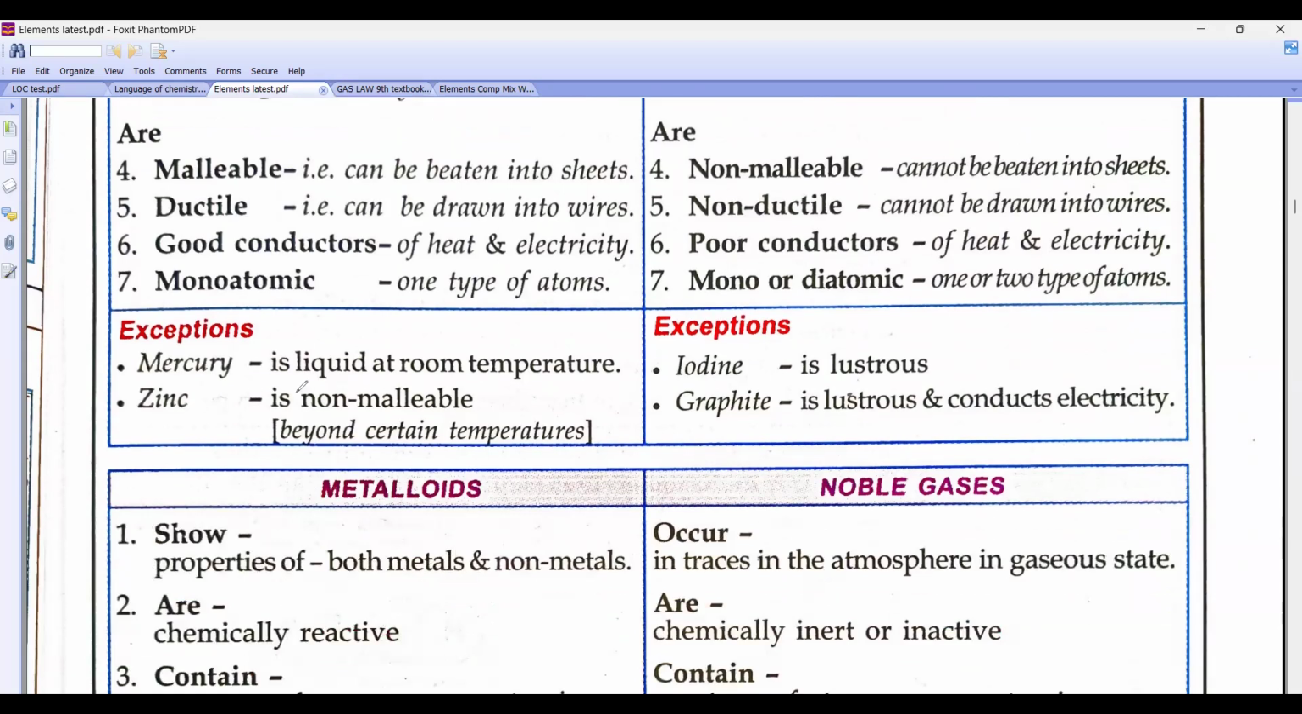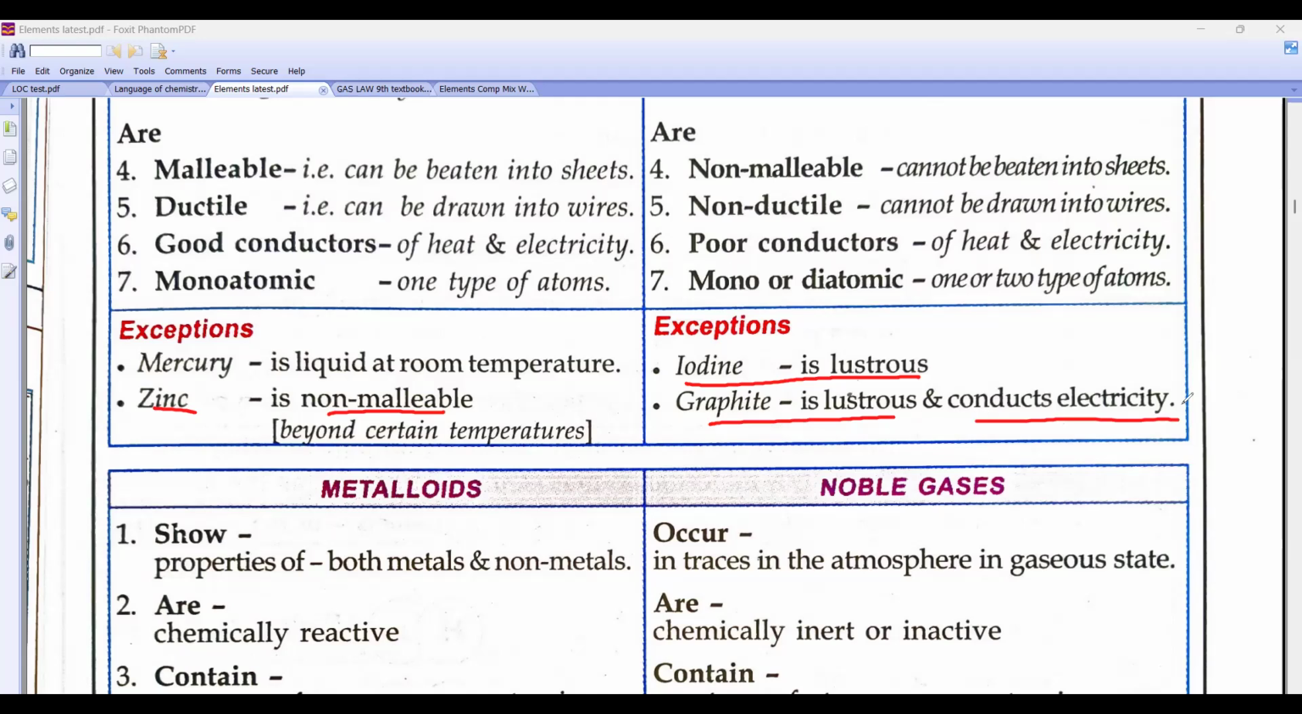Mercury is a liquid at room temperature, and zinc is non-malleable. Iodine is lustrous. Graphite is lustrous, and it is also a good conductor.